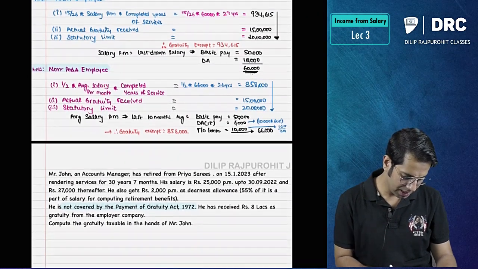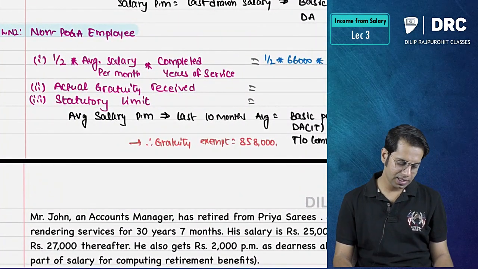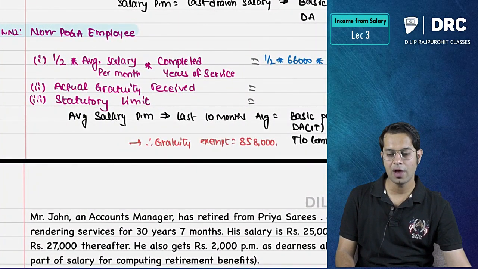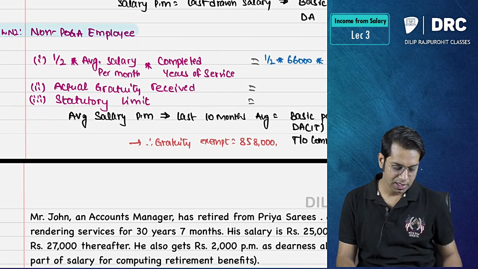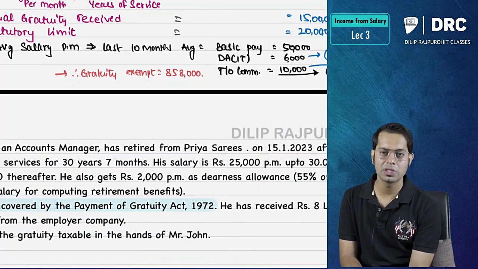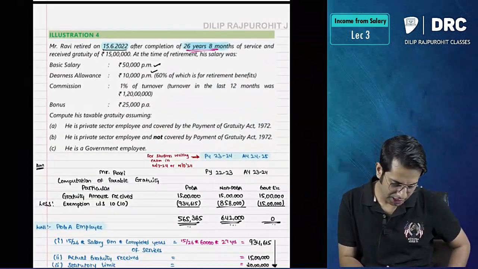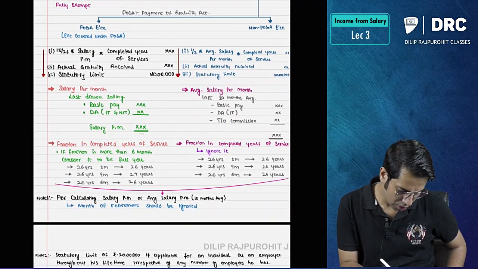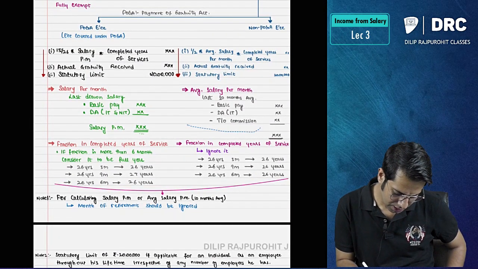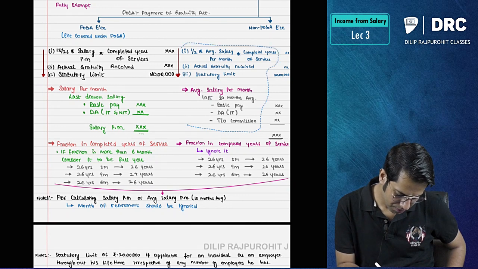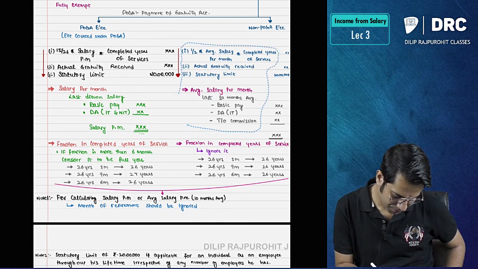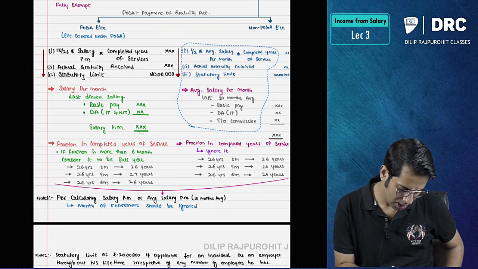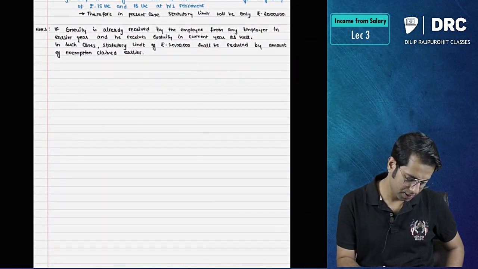The gratuity which will be exempt is 15 by 26 into average salary per month into completed years of service. Average salary per month means what, sir? Last 10 months average you should take. So I will copy this provision from here.